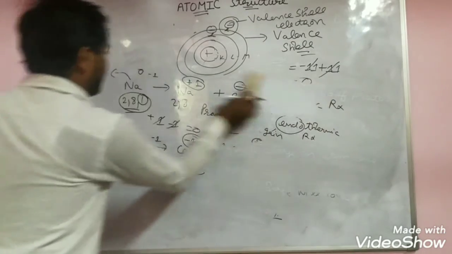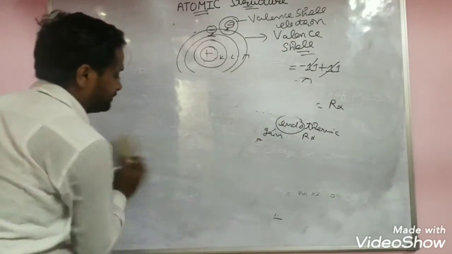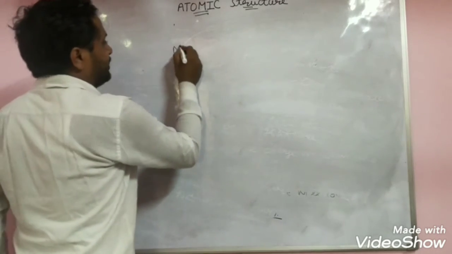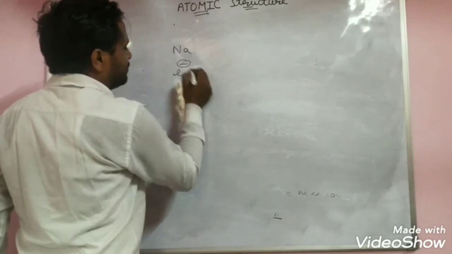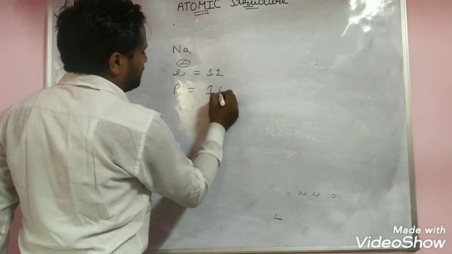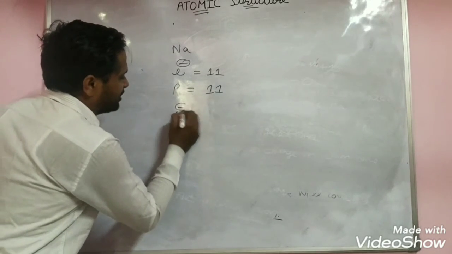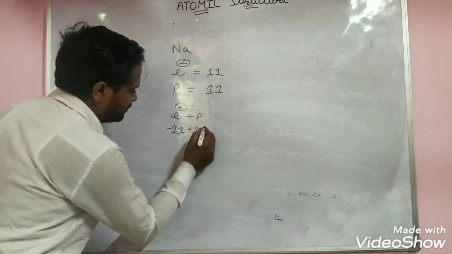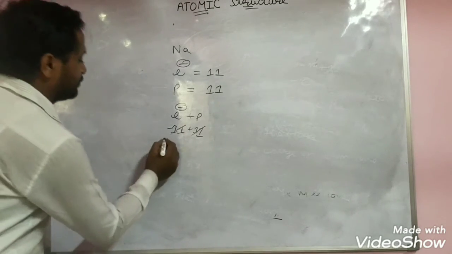Let us see how the plus 1 and minus 1 charges come. Take sodium. The atom is already neutral: 11 electrons and 11 protons, so overall charge 0.